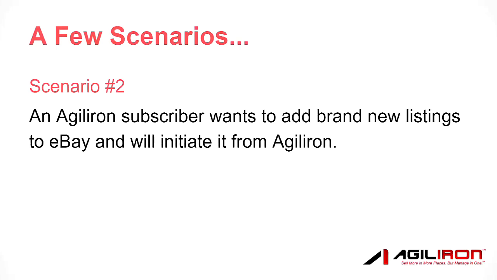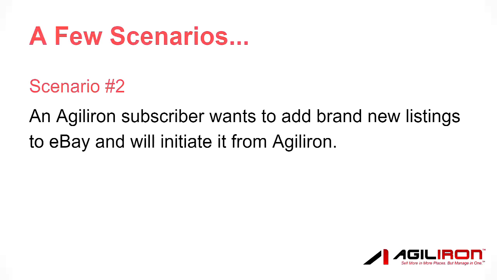The second scenario we have is much simpler. It occurs when an Agiliron subscriber wants to add a brand new listing on eBay, one that starts initially from Agiliron itself and goes into eBay. For this second scenario, the critical linkage or association I spoke of earlier is already made automatically at the time Agiliron initially places the listing into eBay.